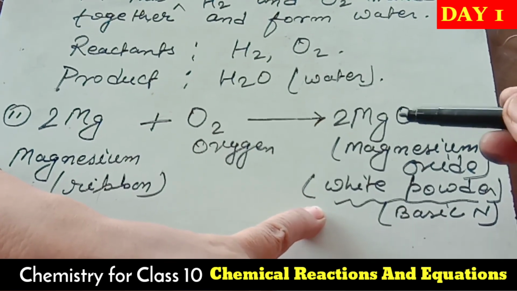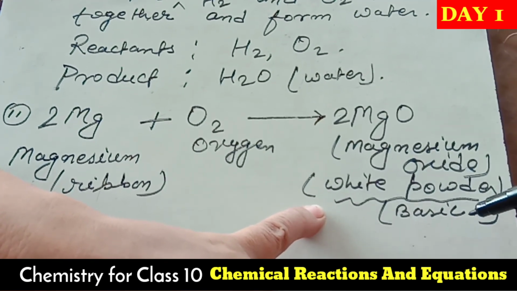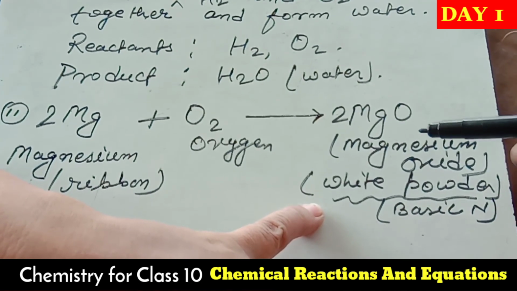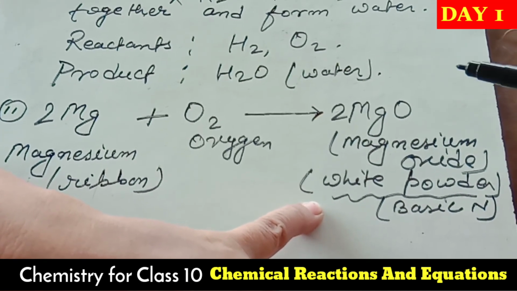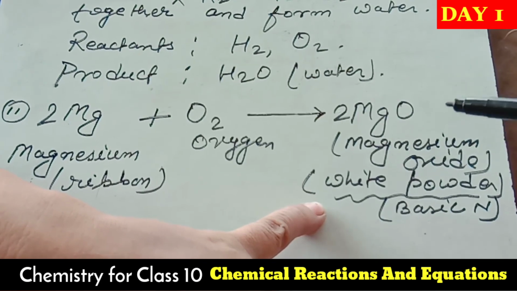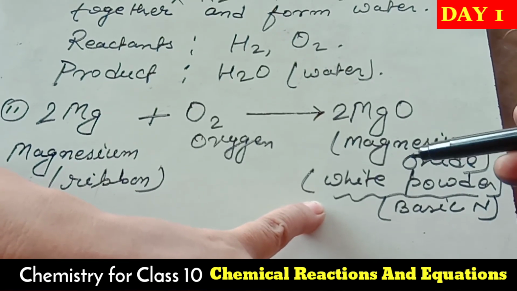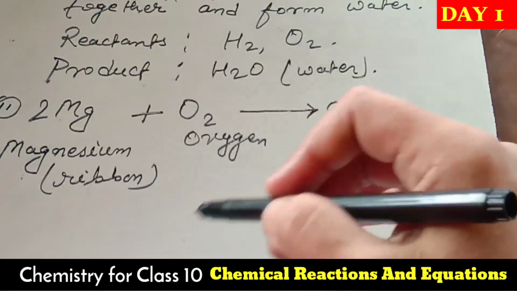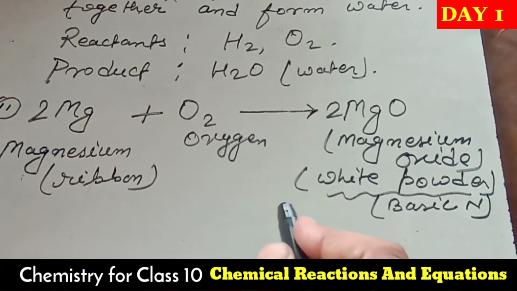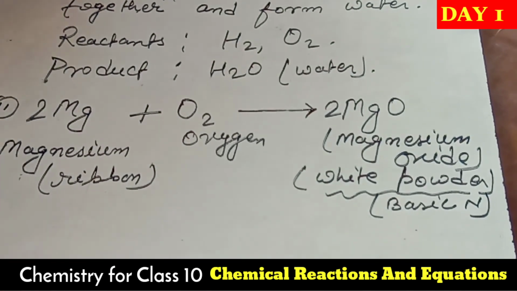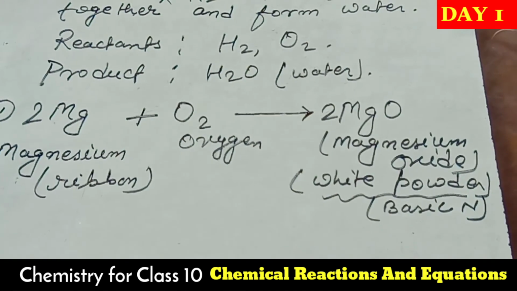So we all know that metallic oxides are basic in nature. So we have to test that red litmus converts into blue. So it is the test for a basic substance. Now, I think you have understood the second example. Now we have to go through these reactions.